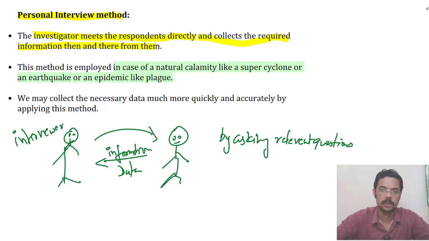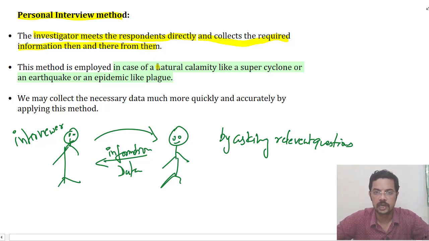This kind of method is generally employed in case of a natural calamity. See, this is the textbook line. In the examination, options can be like this: in case of a natural calamity, which interview method could be more suitable? Questions may be like that. A natural calamity could be, for example, a cyclone, an earthquake, a plague, or presently Corona, COVID-19. We may collect the necessary data much more quickly and accurately by applying this method.